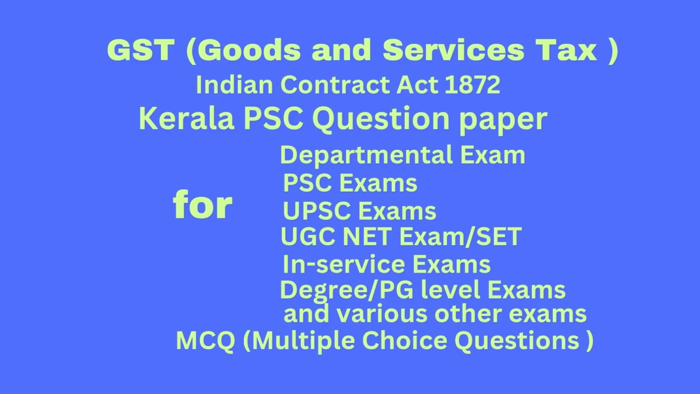Question number 21. Which of the following are the benefits of goods and services tax for the consumer? Option A, simpler tax system. Option B, reduction in prices of goods and services. Option C, uniform prices throughout the country. Option D, all of the above. Correct answer option D, all of the above.